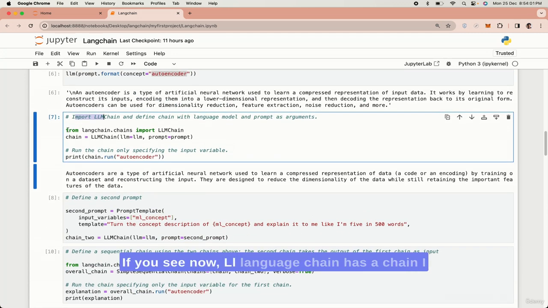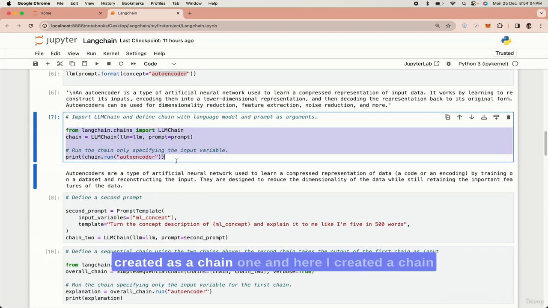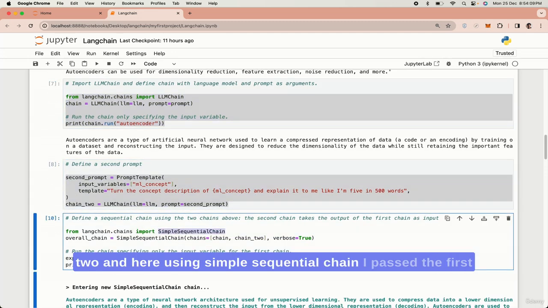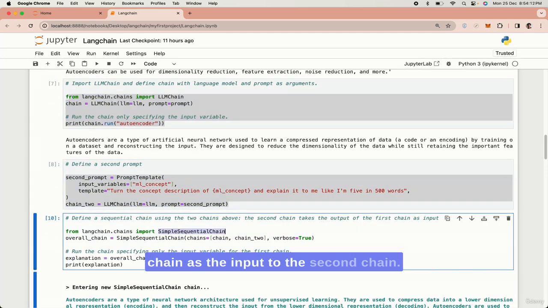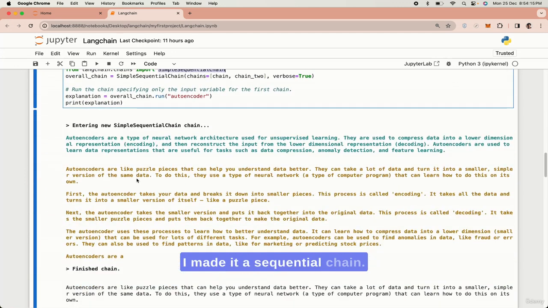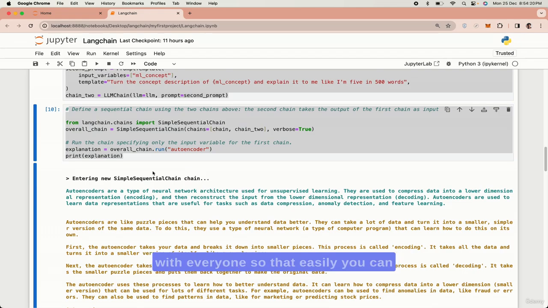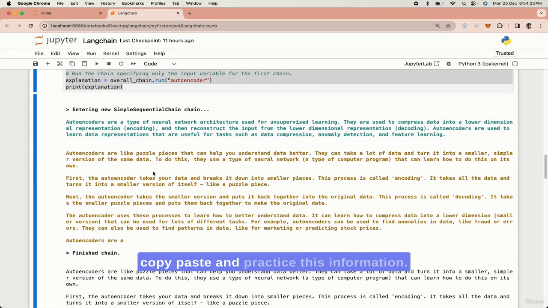If you see now, I created a chain 1, and here I created a chain 2, and here using SimpleSequentialChain, I passed the first chain as the input to the second chain. I made it a sequential chain here. I'm going to share this notebook with everyone so that you can easily copy, paste and practice this information.